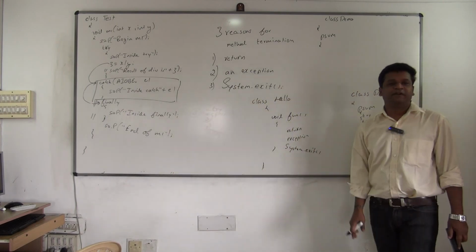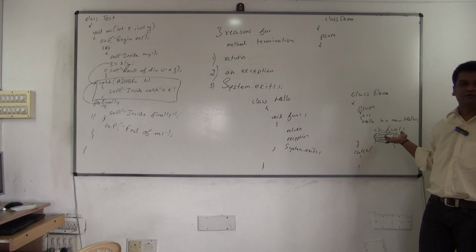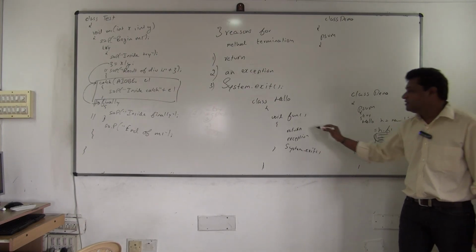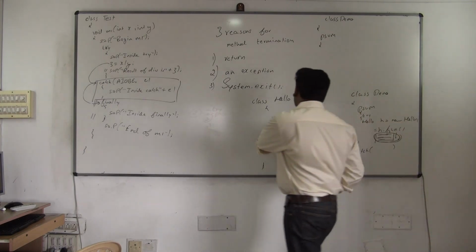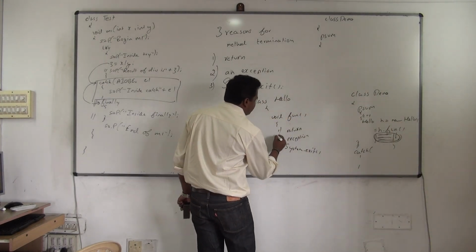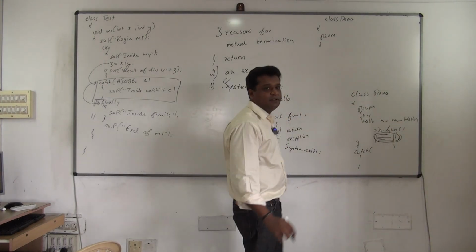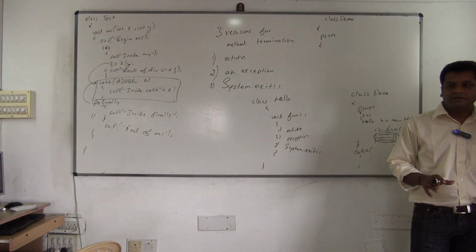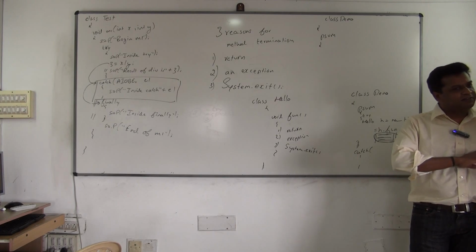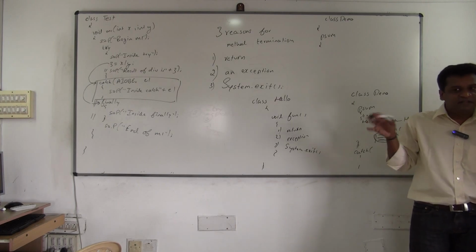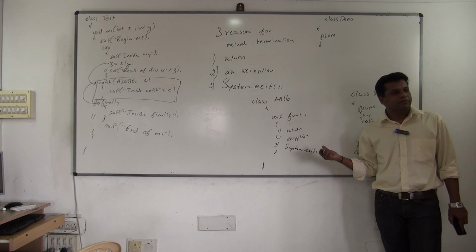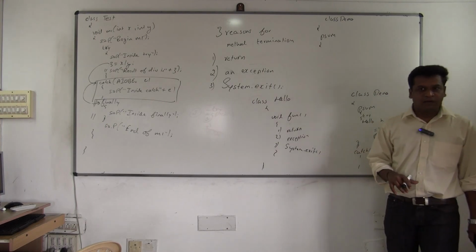Forget the method, the program itself is terminated. Control coming to which one? Main is far off. Definitely it will terminate. But anyway, these are the three reasons which will terminate the execution of a method. Is there any other process which can terminate? No. All the statements in your method will definitely get executed, but if any of these three things occur, then only your method gets terminated. Okay, fine.